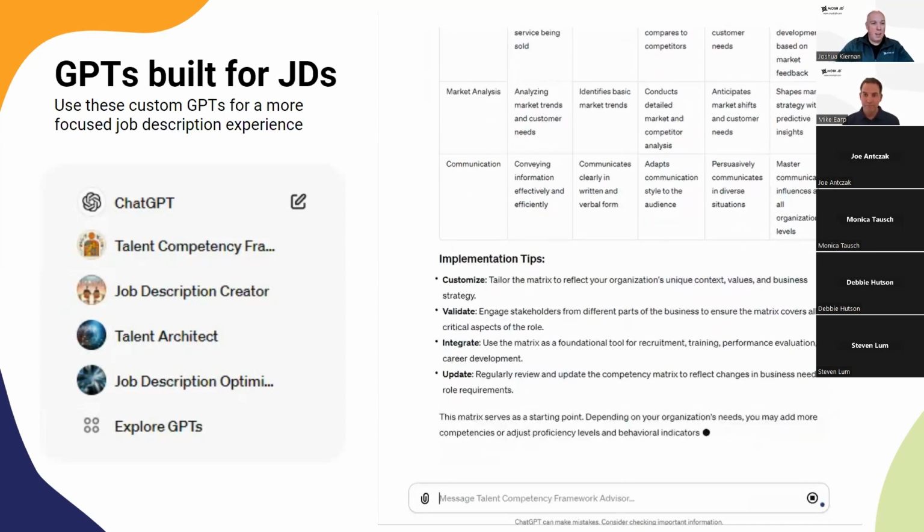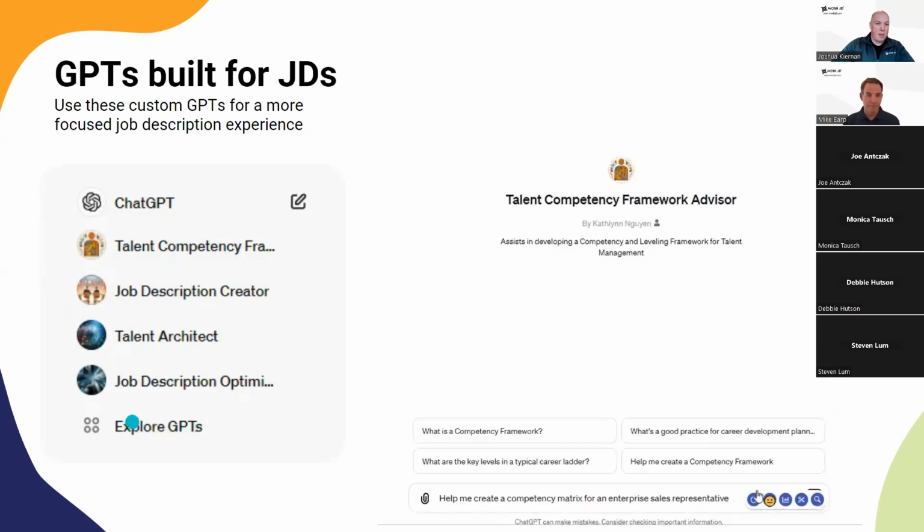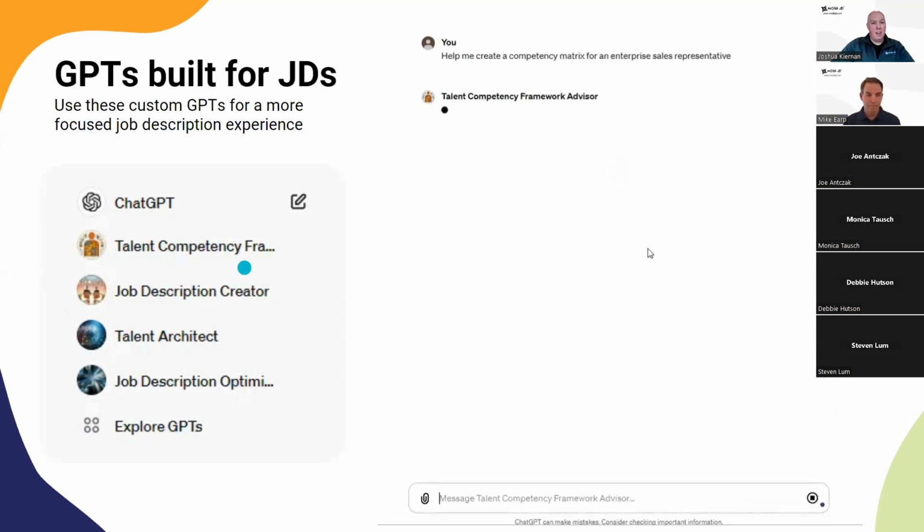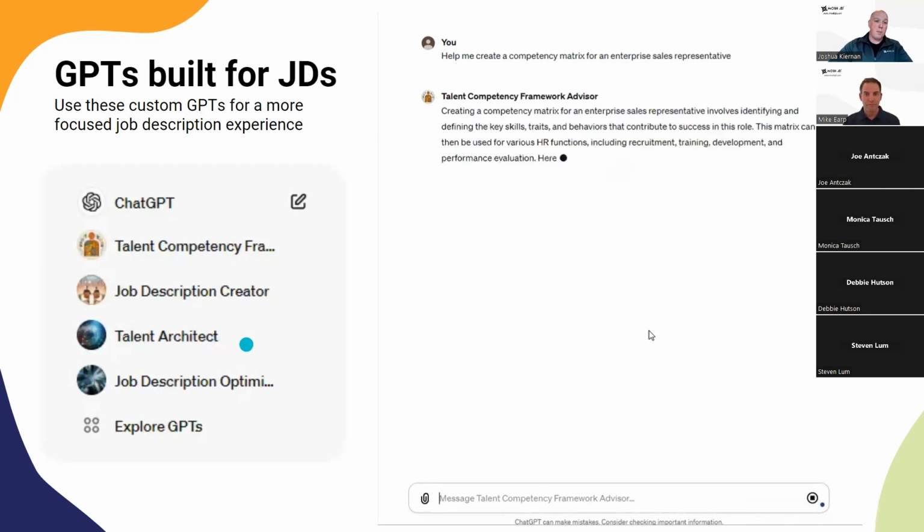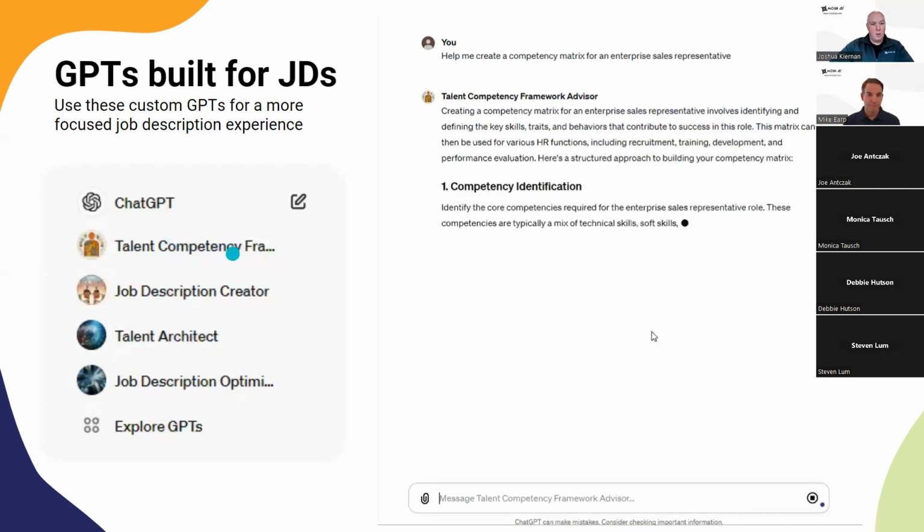So I've actually put together a list here. You can explore GPTs. There's hundreds of them out there. You can create them on your own. And I've listed a couple that I've saved that I really like that are for HR, and specifically around job description management. So the top one here is actually the screen that I showed, Talent Competency Framework.